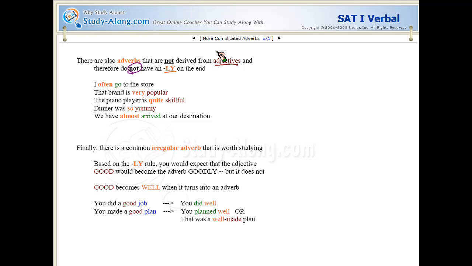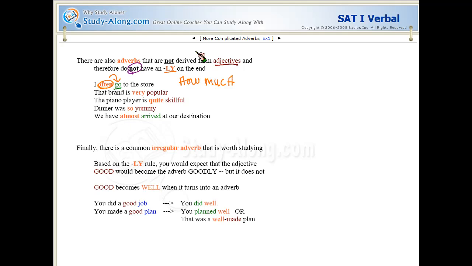I often go to the store. Right? So going is an action, it's a verb. And I want to say, oh, well, how much do I go? How much? How often? Right? I often. So it's describing how I go to the store.